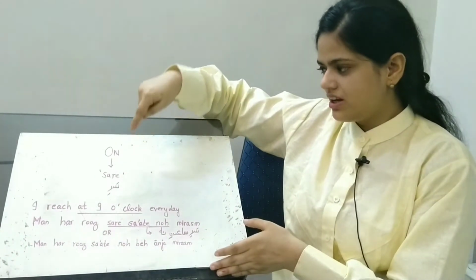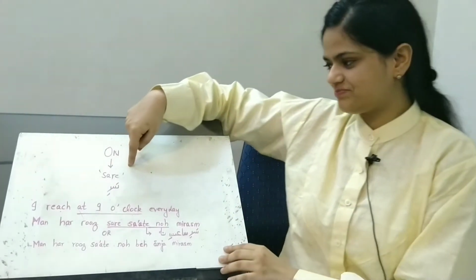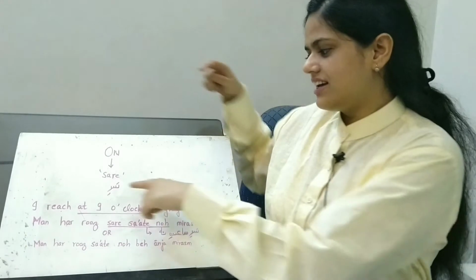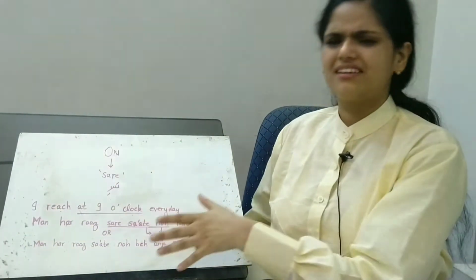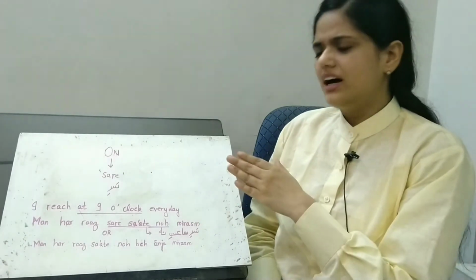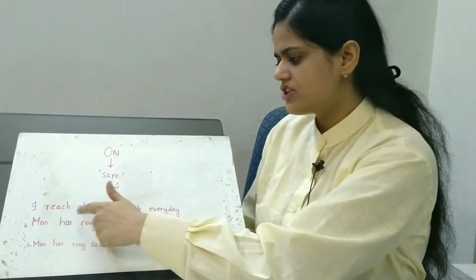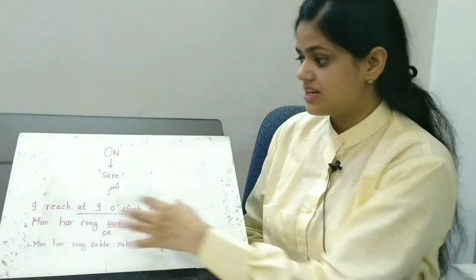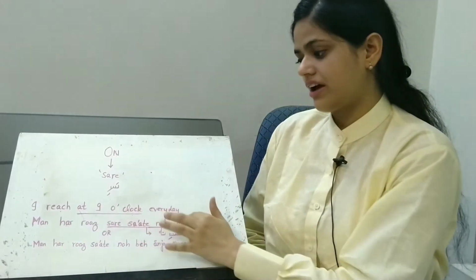Yes, the third Farsi preposition term for on is sare. Sare is written in Farsi script, and this again denotes time. Like dar, sare can also be used. For example, I reach at 9 o'clock every day. See, 9 o'clock is a very specific time.